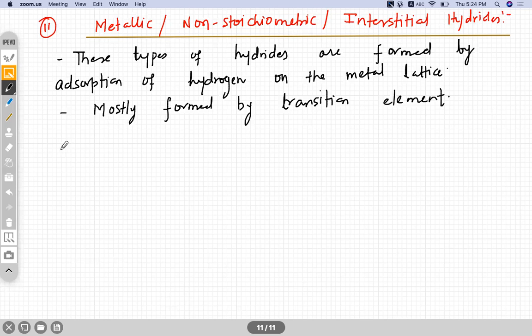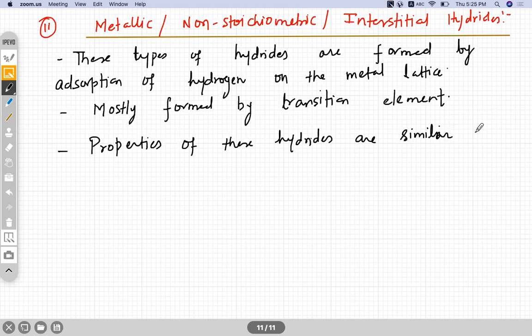Last point, and the properties of these hydrides are similar to that of parent metal.